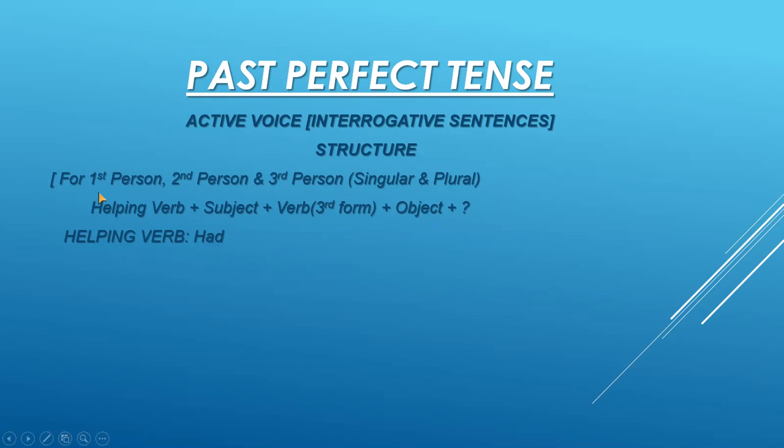Now for first person, second person and third person singular and plural, we have for I and we, for you and for he, she and they, we have the same structure. Because of interrogative sentence, we are using the helping verb in the beginning, the start of the sentence, plus subject plus verb third form plus object plus question mark. Okay, the helping verb is had here.